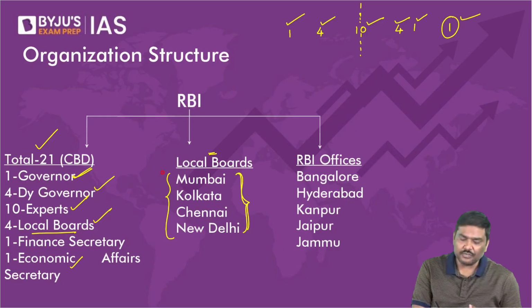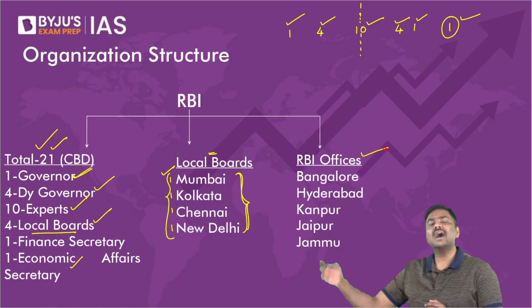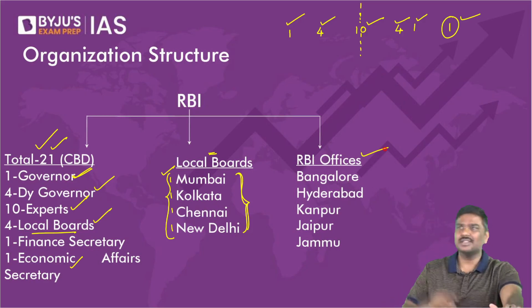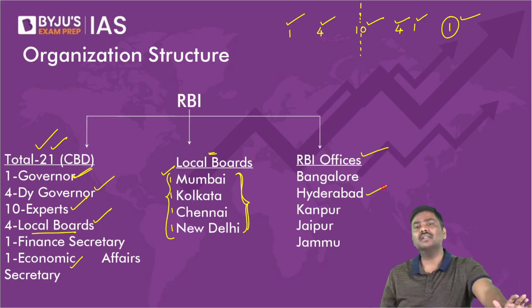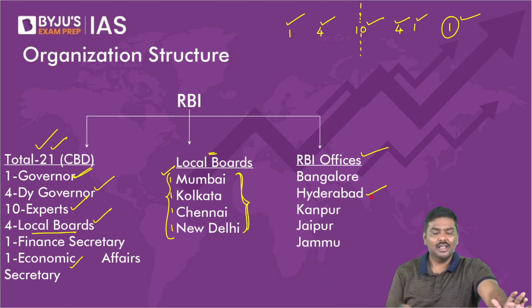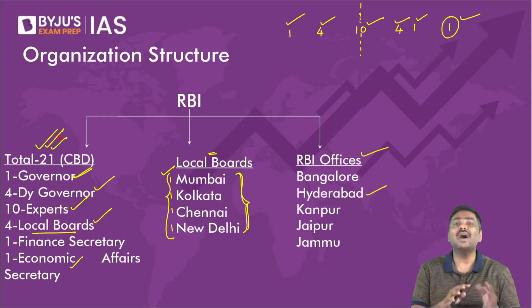From these four local boards, one person will be representing in the Central Board of Directors. And apart from that, in many other cities RBI has offices generally called RBI offices, such as Bangalore, Hyderabad, Jaipur, Jammu, Kanpur, etc.